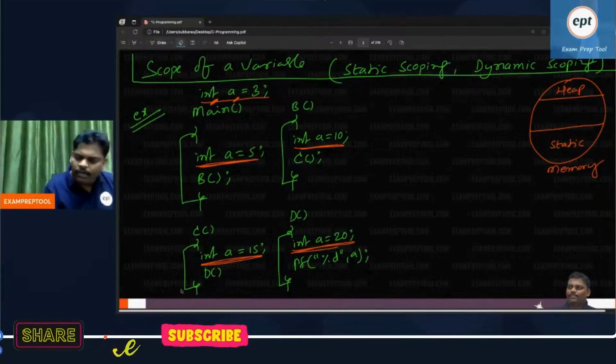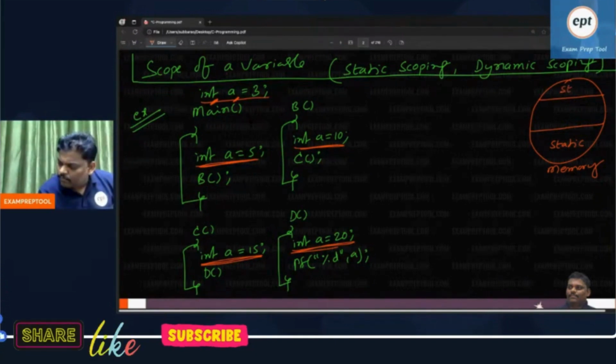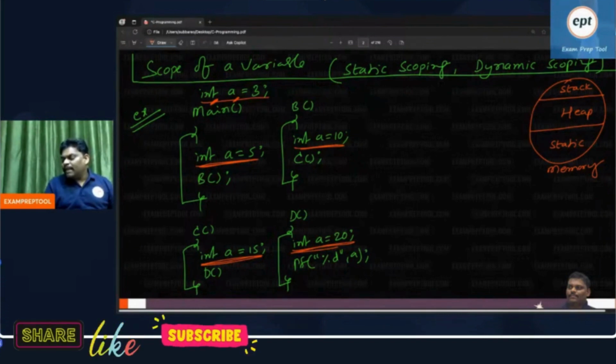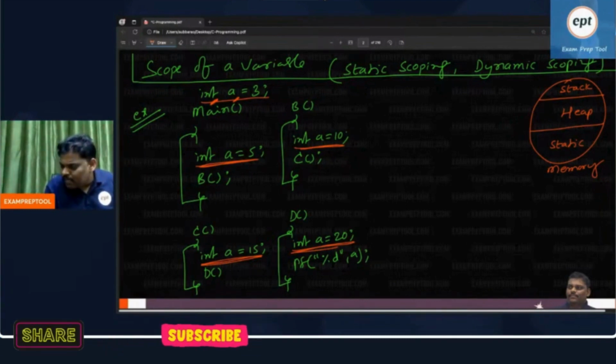If you want, you can write here stack area. This is the heap area. Memory will be divided into 3 parts: stack area, heap area, static area. Remember everyone, main memory will contain 3 parts: stack area, heap area, static area. This is the way the memory will be arranged.